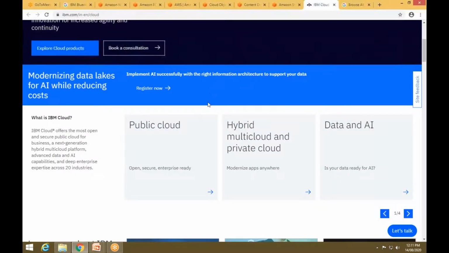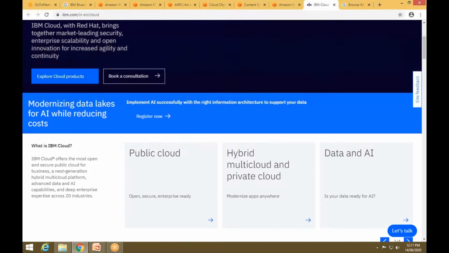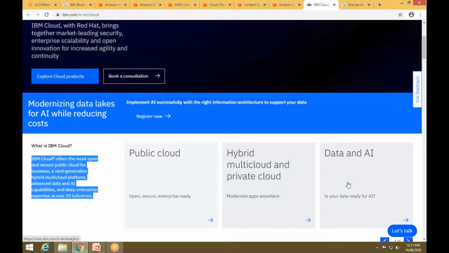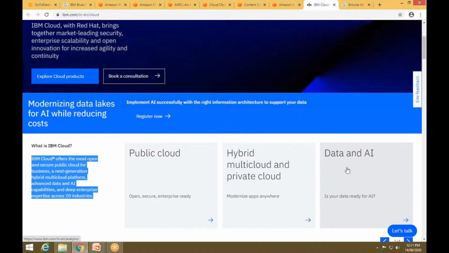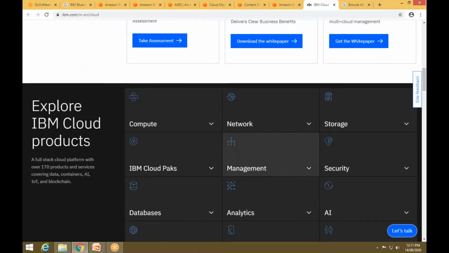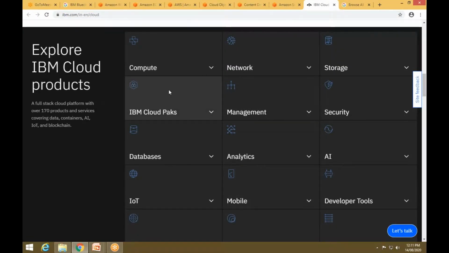So the IBM cloud definition is over here. It is also providing the public cloud, hybrid cloud, and data and artificial intelligence. These are the products developed by IBM. You can go for compute, network, storage, IBM cloud packs, management, security, database, analytics, artificial intelligence, and IoT, in the sense Internet of Things.